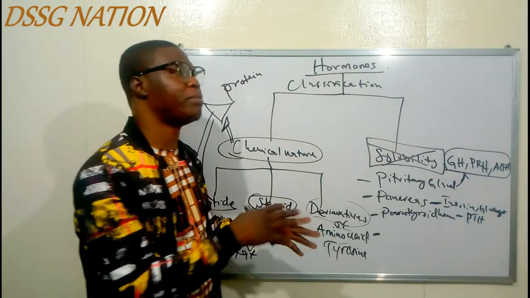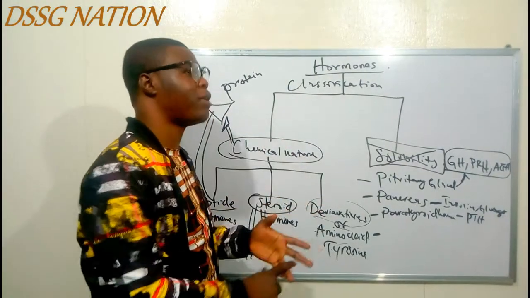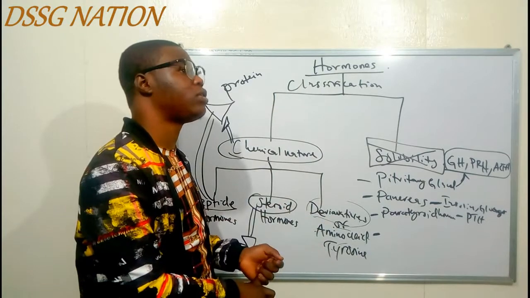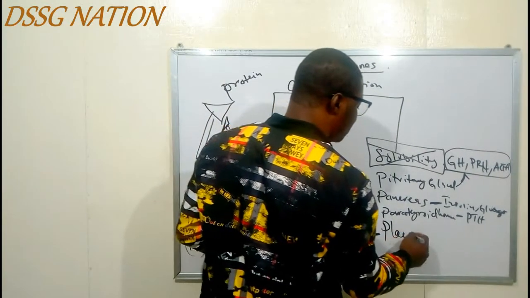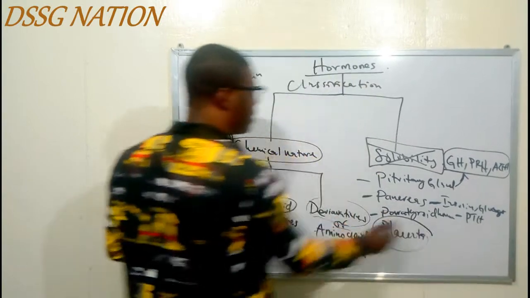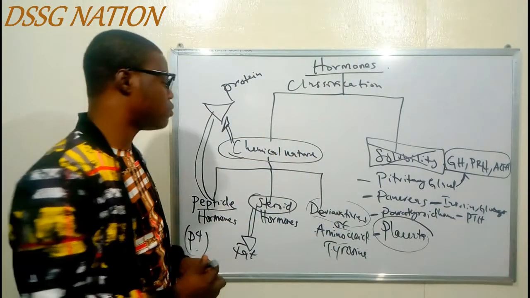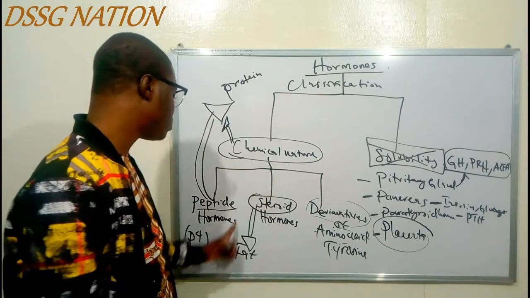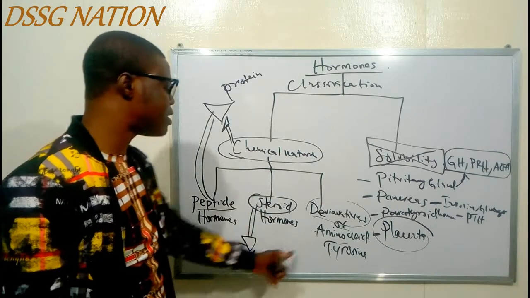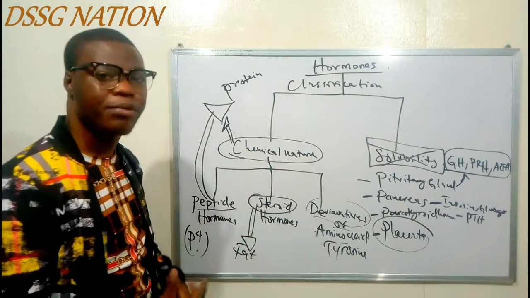Let me try to remember this once again: the pituitary, the pancreas, the parathyroid, and placental hormones. Yes, there are some placental hormones as well that are peptide hormones, although not all. You can do research on the placental hormones yourself. And that is that on the peptide hormones. So for the steroid hormones, what are the examples of steroid hormones?